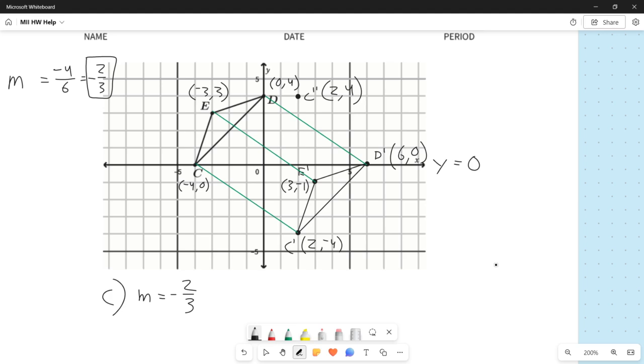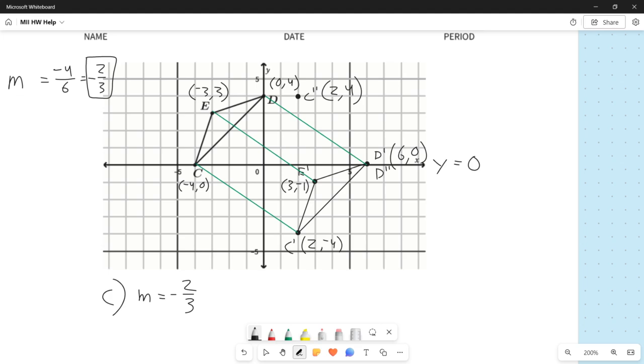Now for D, notice that D is on the x-axis. It's on the line y equals 0, which means my distance from D prime to my reflection line is 0. So I don't move any boxes, and then I don't move any boxes again. It ends up turning out that D prime and D double prime are the same point. So that point right there has essentially 2 names. It is both D prime and D double prime. They overlap. All right, well, that was easy.